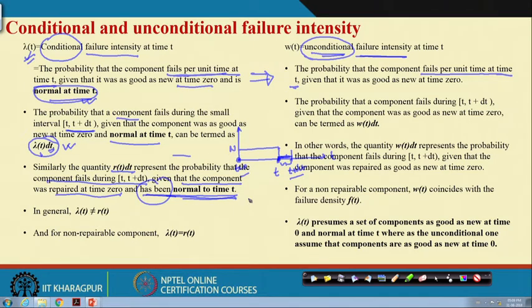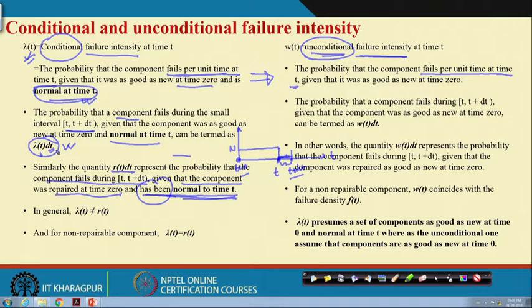So both are talking about the probability that the component will fail within the small interval t to t plus delta t. But in the first case, λ(t)dt, we are talking about the probability that the component is as good as new at time equal to 0, that is true for both cases, but it is in the normal state at time t.